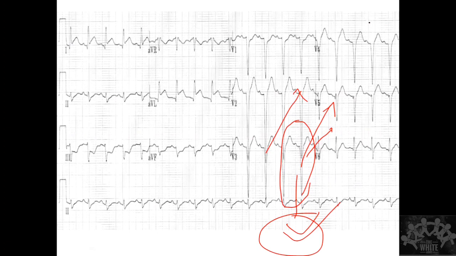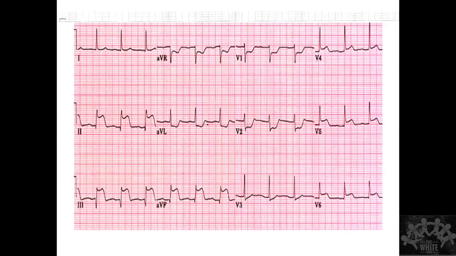You decide the baseline based on the TP segment. That is most preferred. PR segment or TP segment, both are taken. You can take any of that. Okay, clear. The last ECG, ST depression.